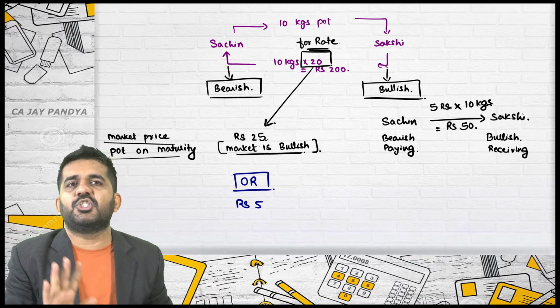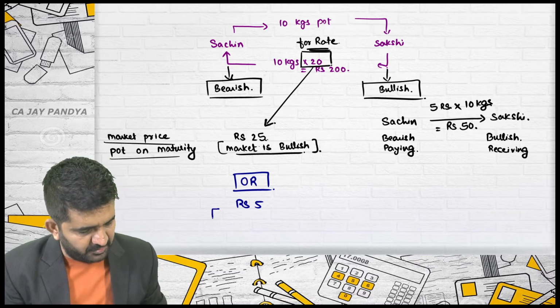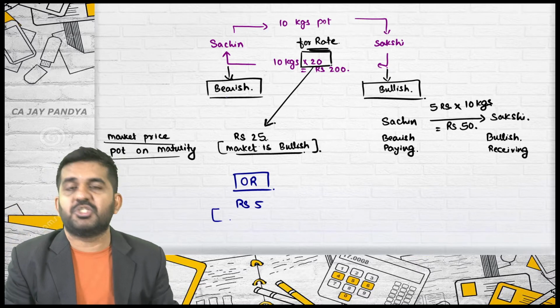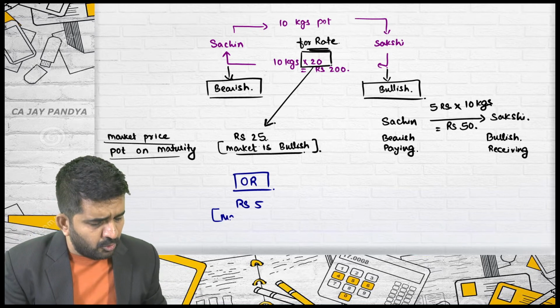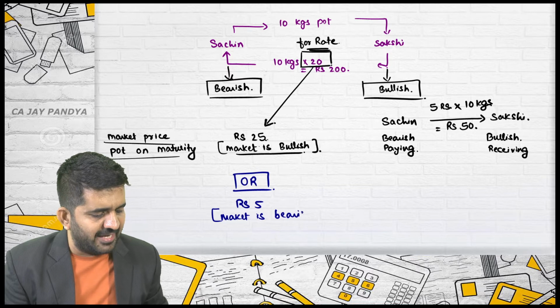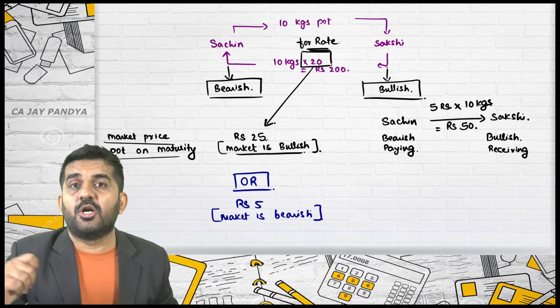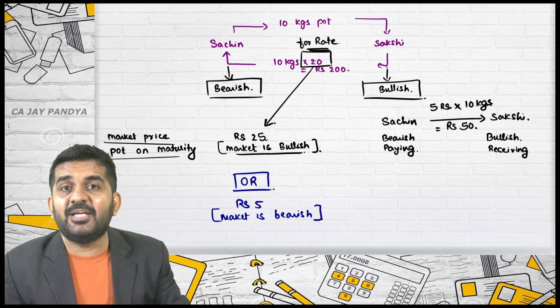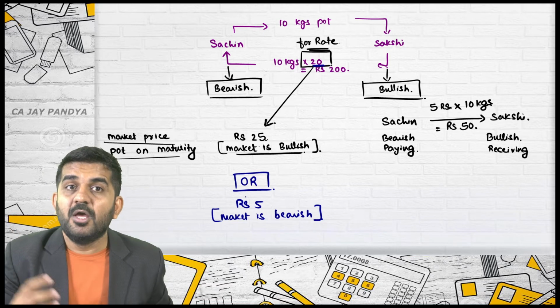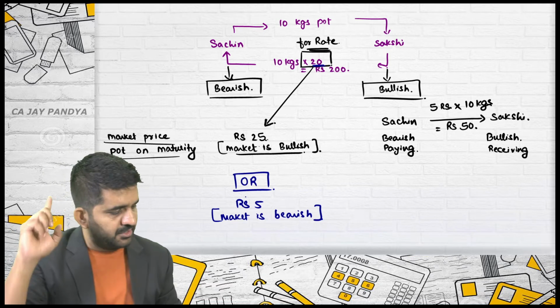Let me consider a situation where the market price is 5. Is it alright? See, the name of the person will remain same. Sakshi is still bullish, Sachin is still bearish. What about market? Market is bearish because it has gone down. Is it alright? What was the rate? Contract rate 20. What is the market price? 5. It has fallen down. Market is bearish.